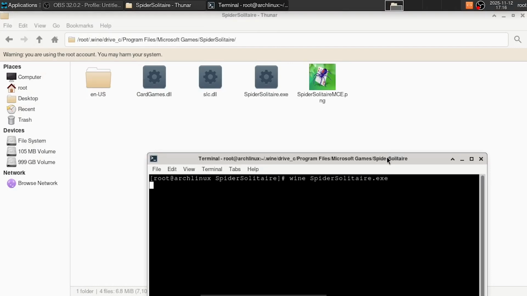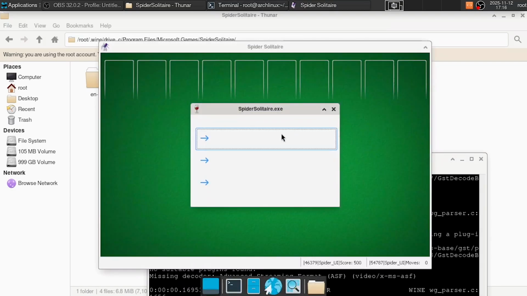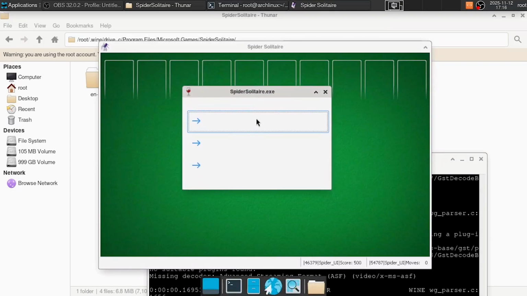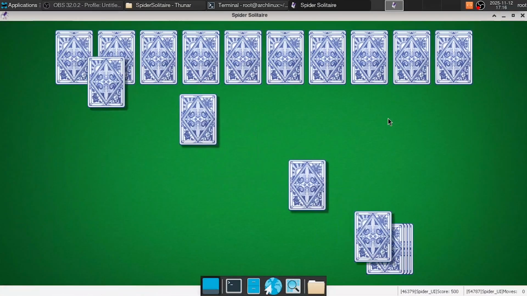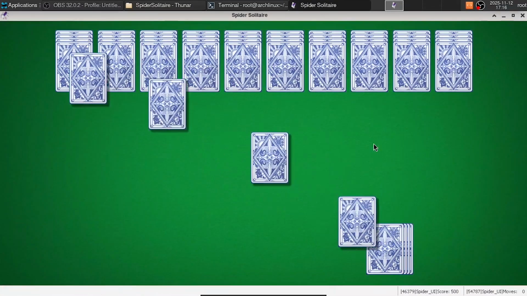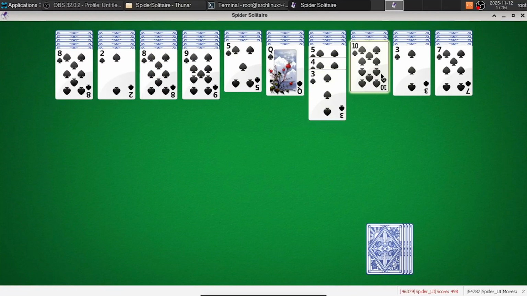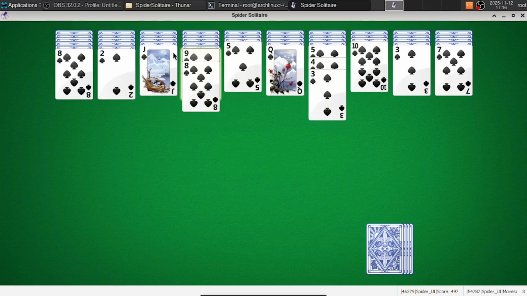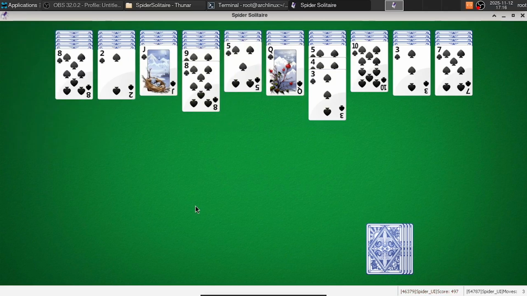Starting with Spider Solitaire, you can again see some errors in the command line. This time though, you can also notice some glitches like the text not appearing in the dialog box. This is about the difficulty level. Another thing which is really unfortunate is that the entire menus also don't appear. And while the game itself does run fine, and by that I mean the whole UI with the cards, pretty much nothing else works, even hitting Ctrl Z does nothing.